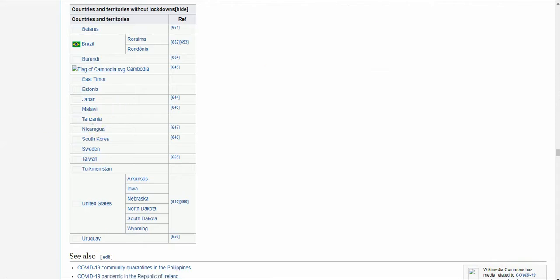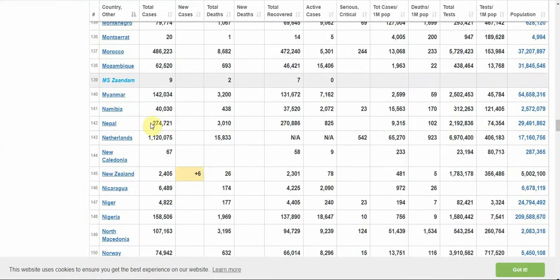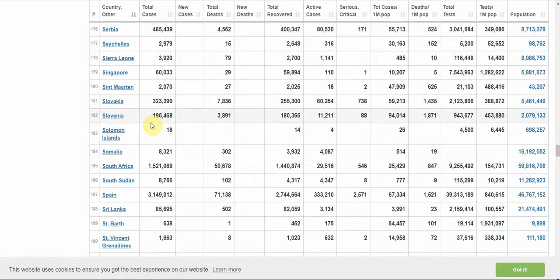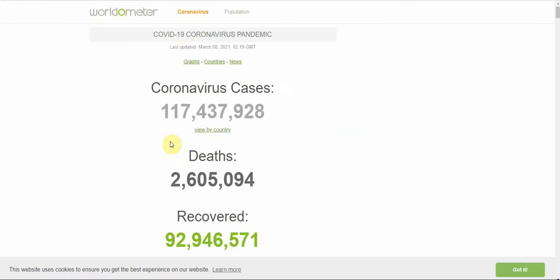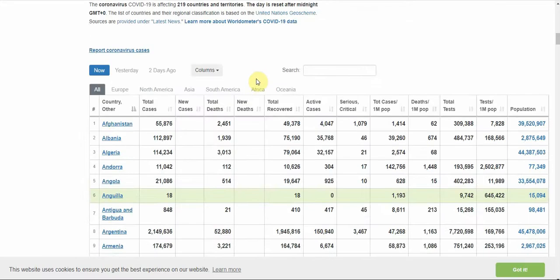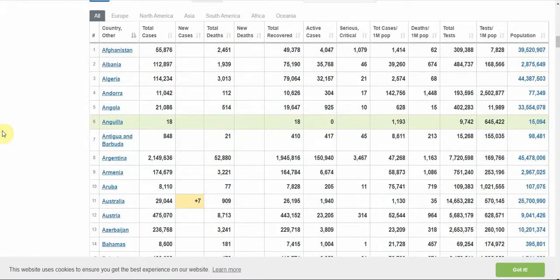Let's look at Tanzania. Scrolling down towards the T's. Tanzania, 0.3 deaths per million with no lockdown. So the question is, and this is all information you can get yourself, what is the value, or how much value is there in locking your country down? Check this out. Look it up yourself.